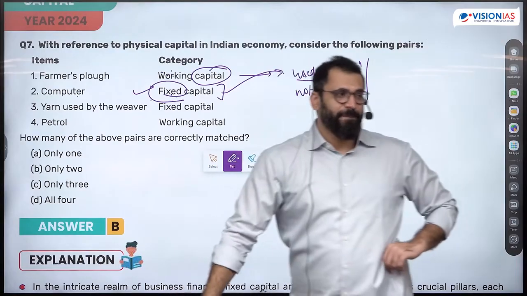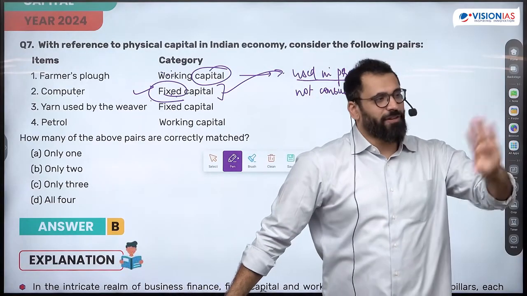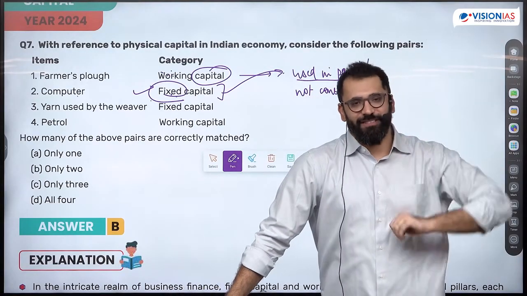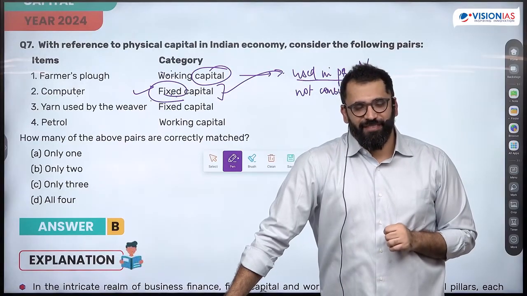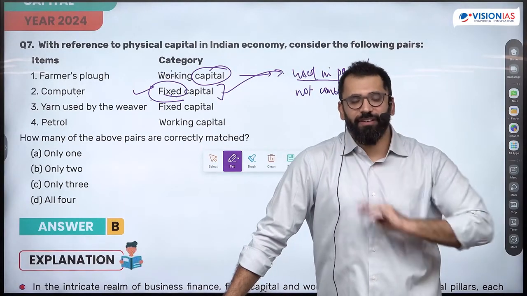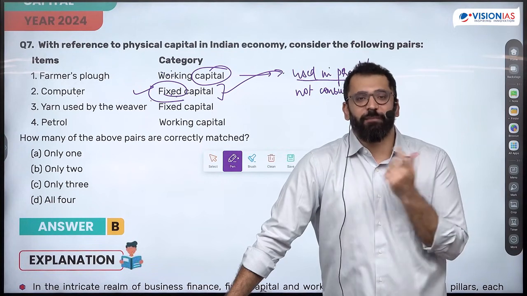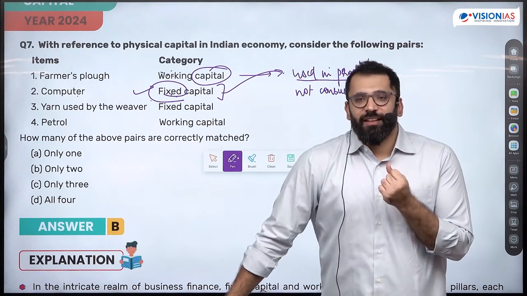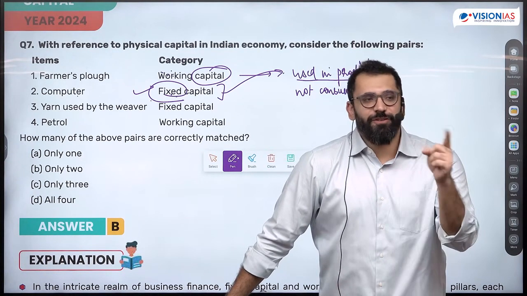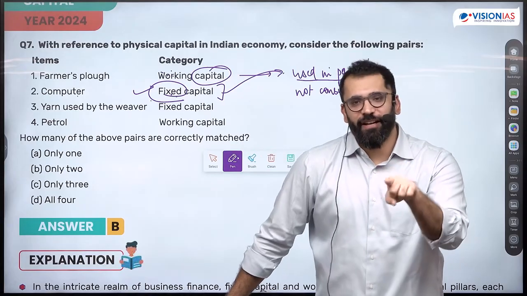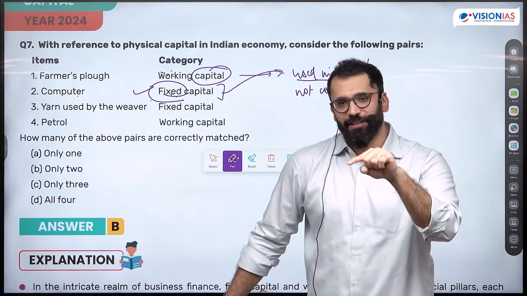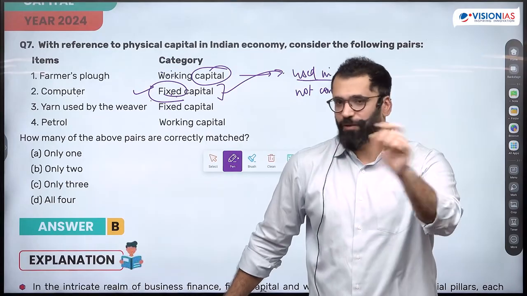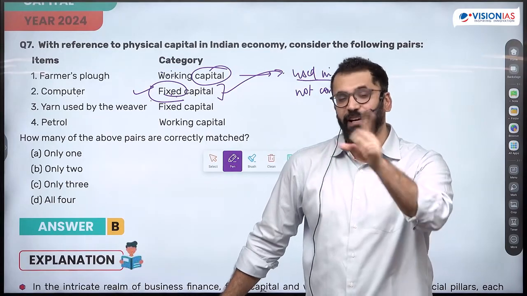How? Why is it not fixed? Forget what is working. Why is it not fixed? Can you negate that plow is a fixed capital? What is fixed capital? Which is used in production but not consumed. That means you can use it again and again. So now, from this same definition, why is it not fixed? I'm not saying why it is working or not. I'm asking why it is not fixed.